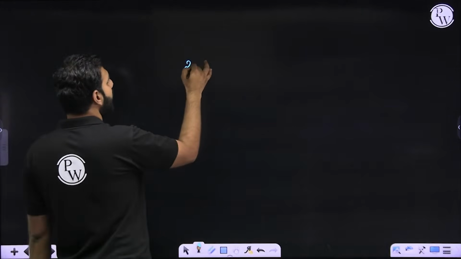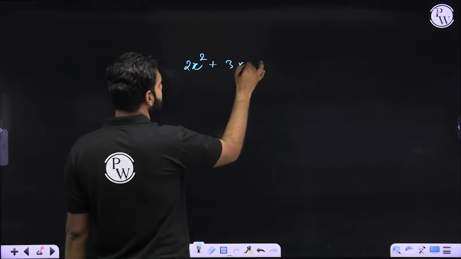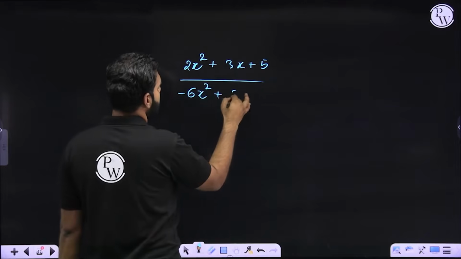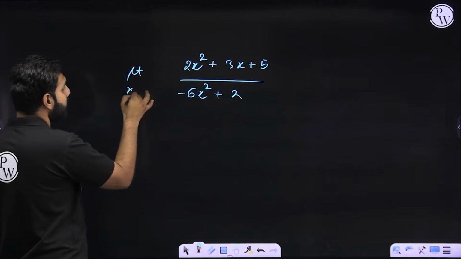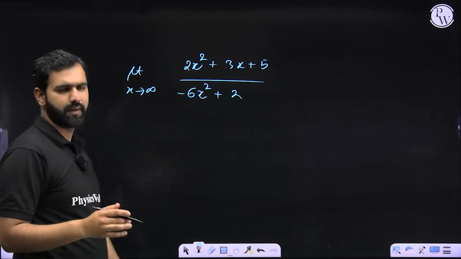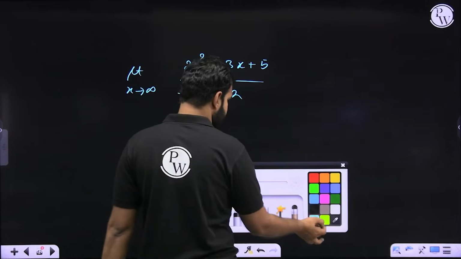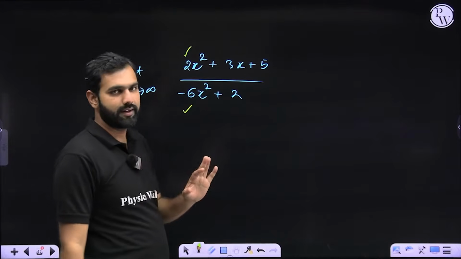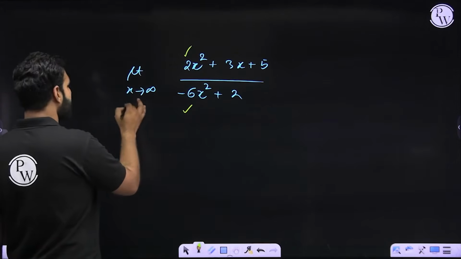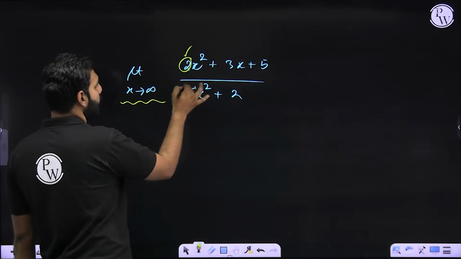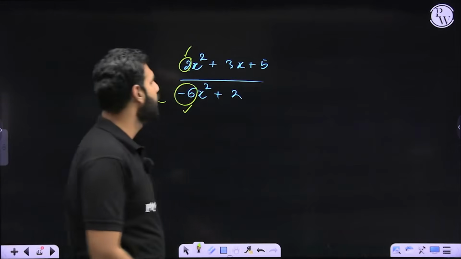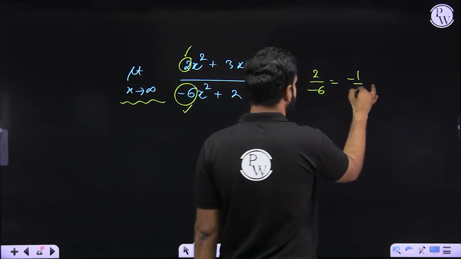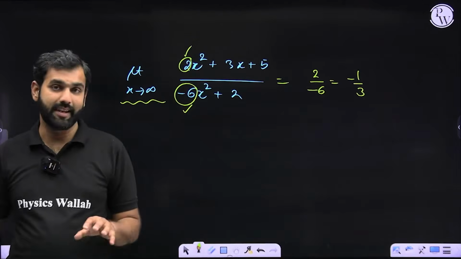For example, here I have 2x square plus 3x plus 5 whole divided by minus 6x square plus 2. I hope you remember that x should be approaching infinity. In that case, have you all noticed that the degree in the numerator and denominator is same because both of them are quadratic? So we know that if x is approaching infinity, the answer is the ratio of the coefficients of their highest degree terms, which is nothing but 2 by minus 6. So the answer should be minus 1 by 3. Will you remember this result now?